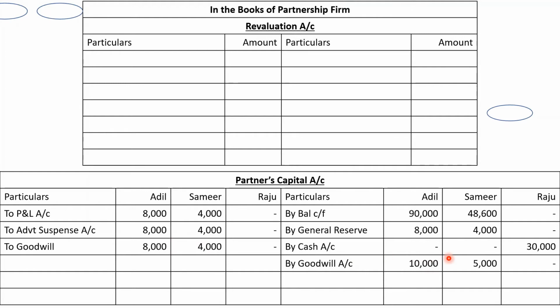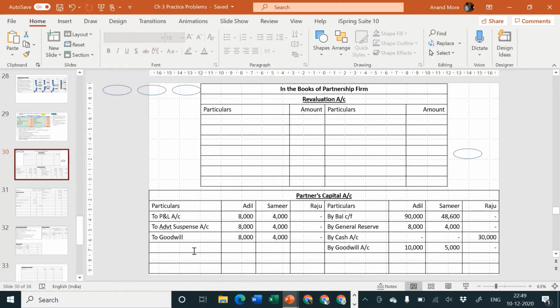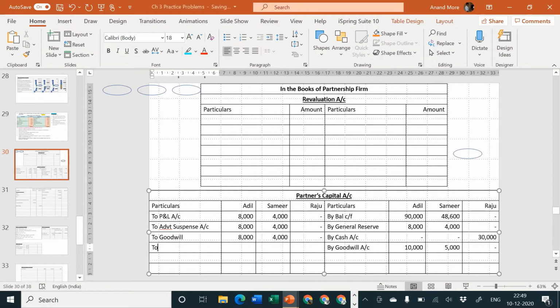But they have received how much goodwill? They have received goodwill of rupees 10,000 and 5,000 by selling it to Raju. Of that, half amount they are going to withdraw. So I'll specify. Let us consider partners are the receiver and cash is going out. So to cash account. And how much will be the money? It will be half of goodwill received by them. So it is 5,000 and 2,500.